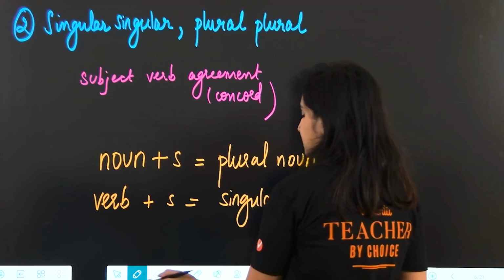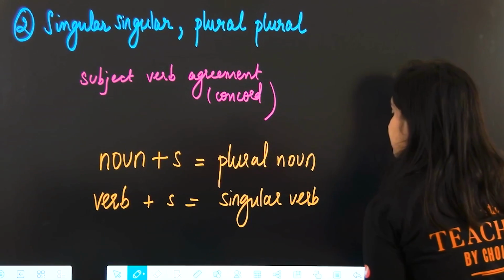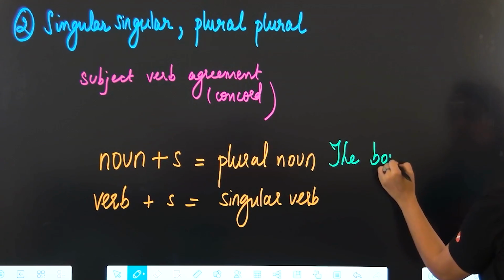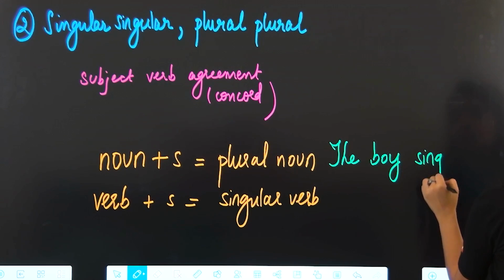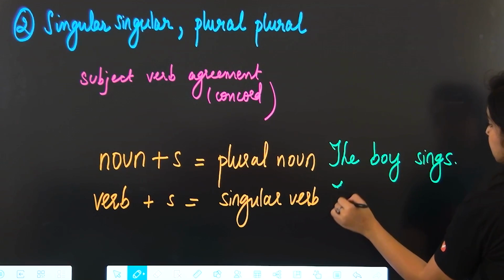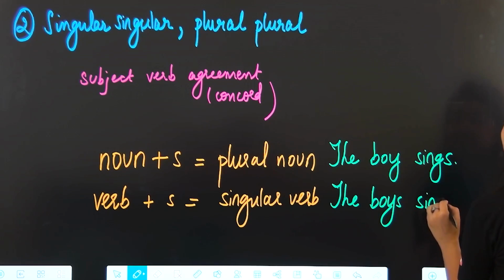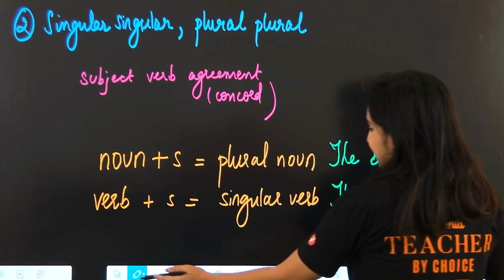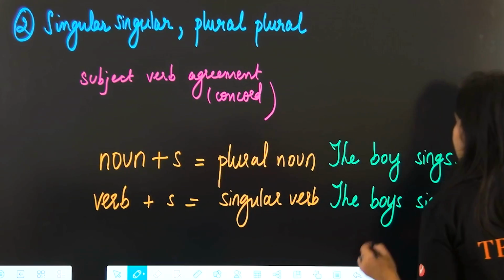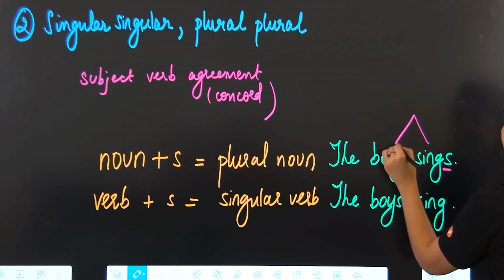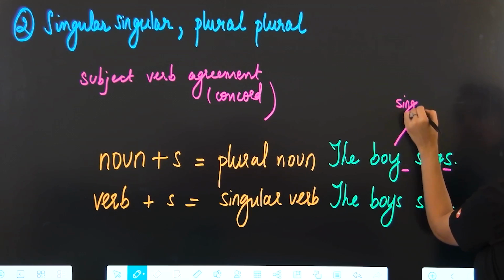So let me demonstrate that with an example to make it more intuitive. The boy sings versus the boys sing. All right. So here, with no s and with s, these are both singular.